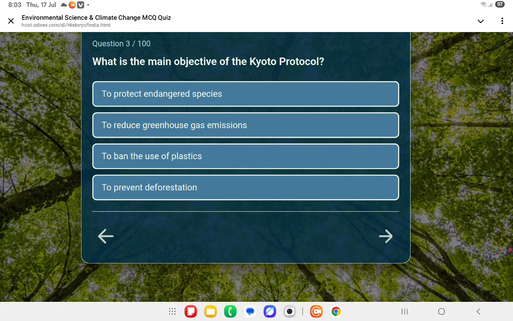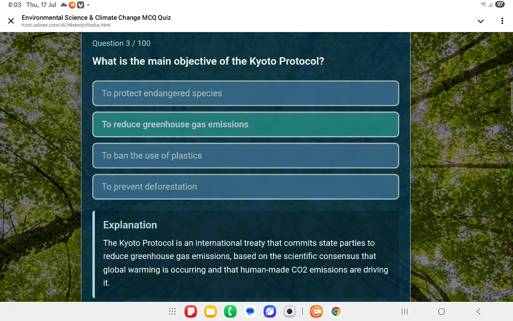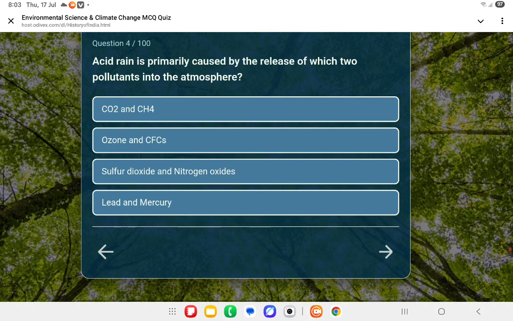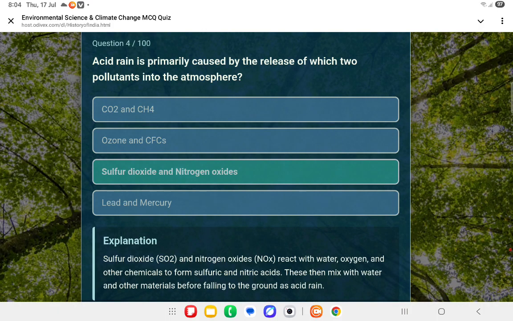Next question: what is the main objective of the Kyoto Protocol? The Kyoto Protocol is to reduce greenhouse gas emissions. Next question: acid rain is primarily caused by the release of which two pollutants into the atmosphere? That's sulfur dioxide and nitrogen oxide.